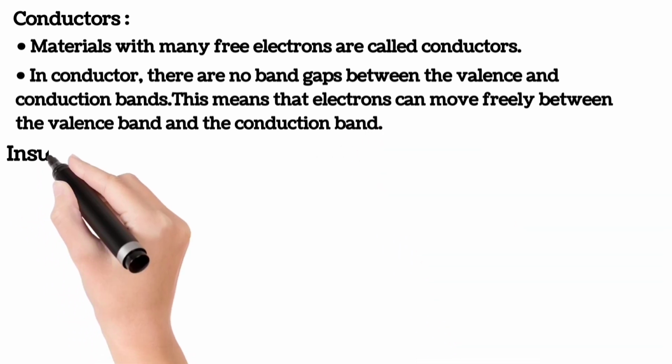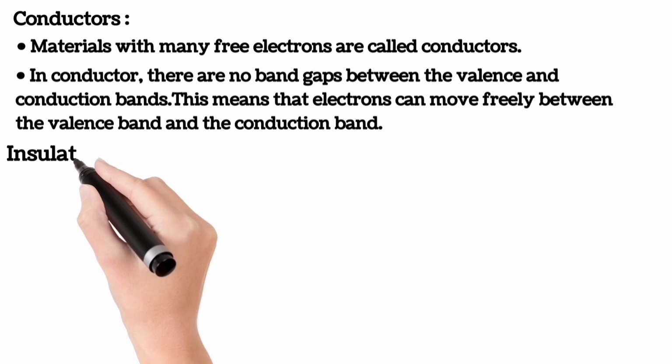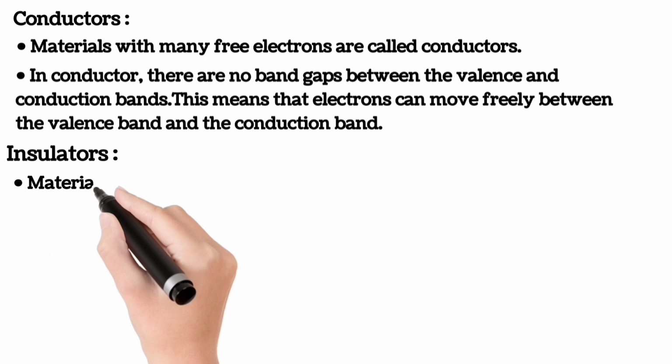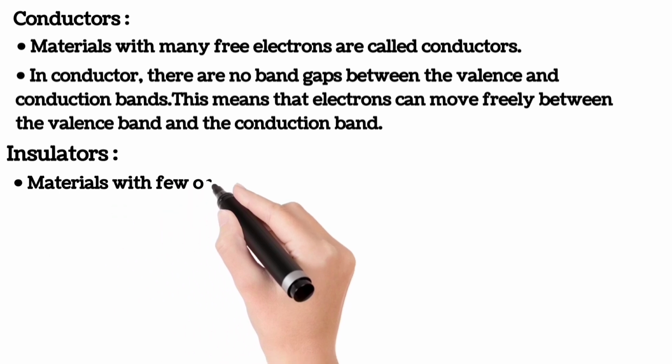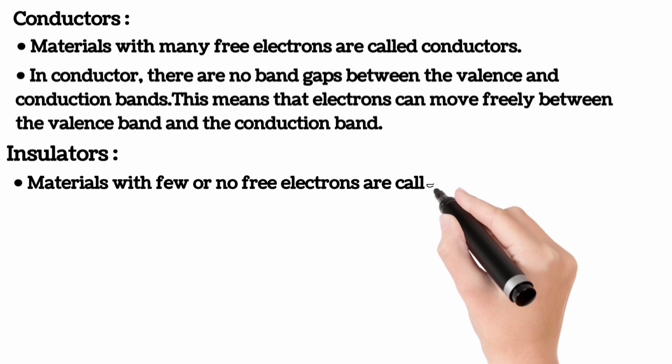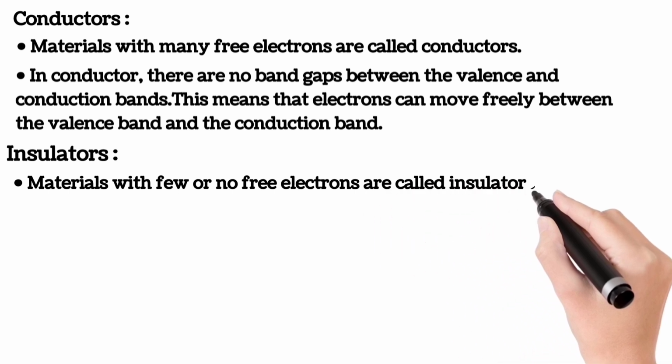Whereas materials that do not allow electrons to flow through them are insulators. In other words, materials with few or no free electrons are called insulators. A few examples of insulators are wood, rubber, glass, and so on.